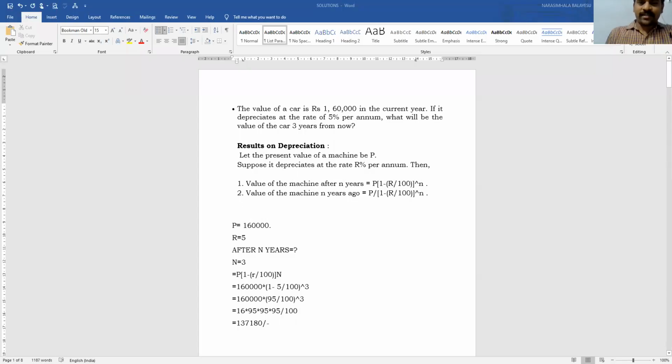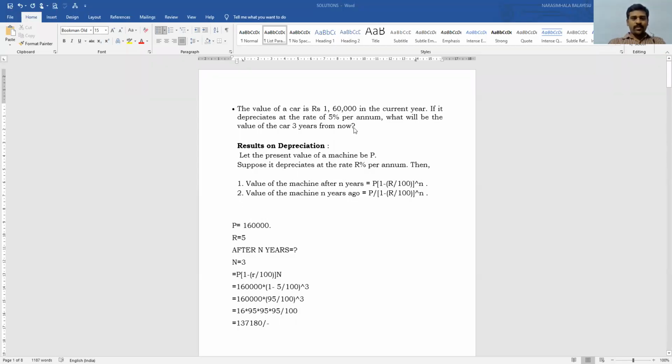Today we are going to discuss some of the quantitative aptitude and reasoning problems and their solutions. So these are the concepts that I am going to discuss with you today. So look at this. Problem number 1.